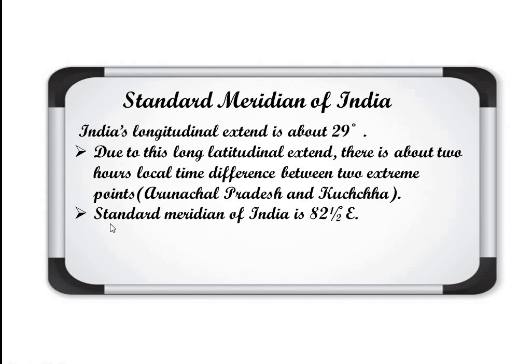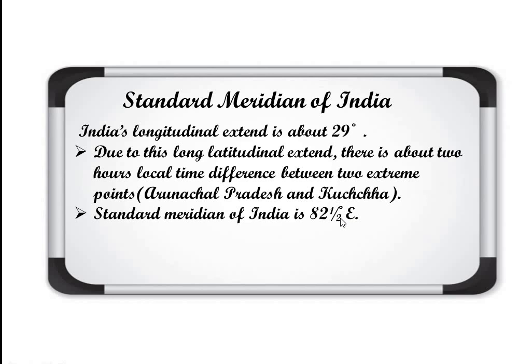What is this standard meridian? The meridian or the longitude 82.5 degree is one of the longitudes that has been taken as a standard meridian. It means the time on this 82.5 degree east is followed all over India.